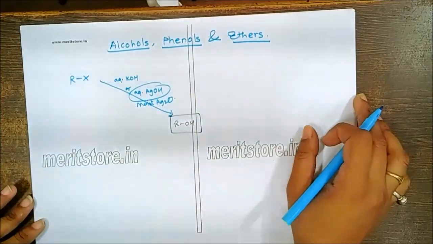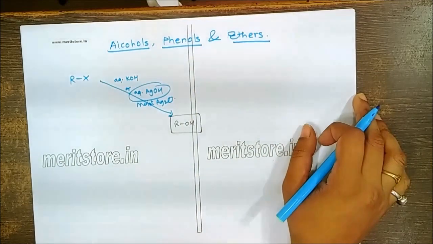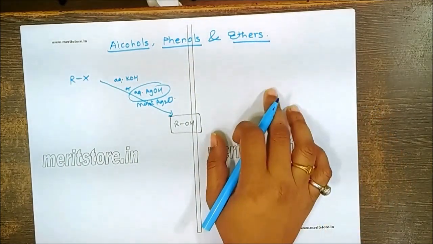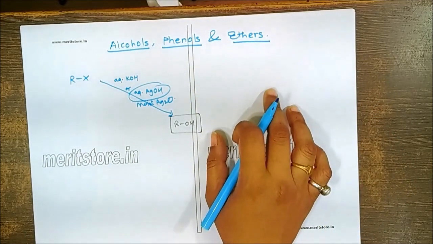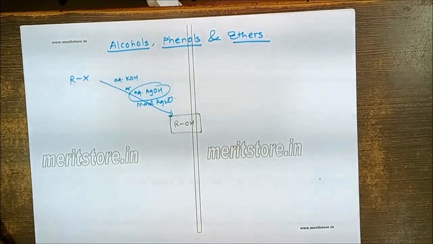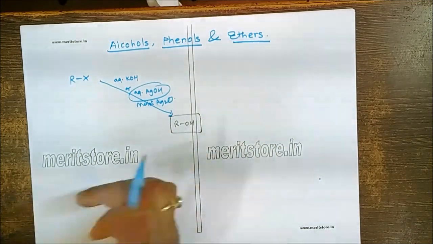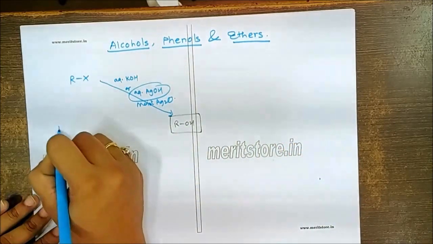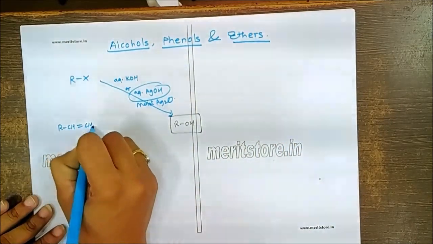But in case of alkenes, depending on what condition you are using, we are going to get different products. In case of alkenes, the conditions are acid catalyzed or boron catalyzed reactions, and accordingly we are expected to get different products. For example, let's say RCH double bond CH2.